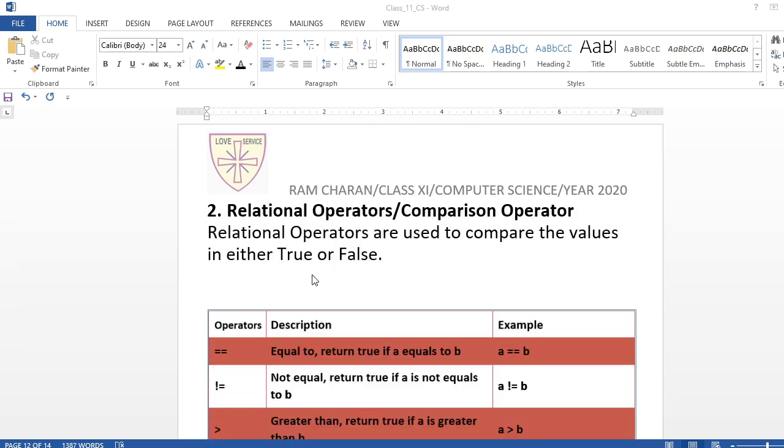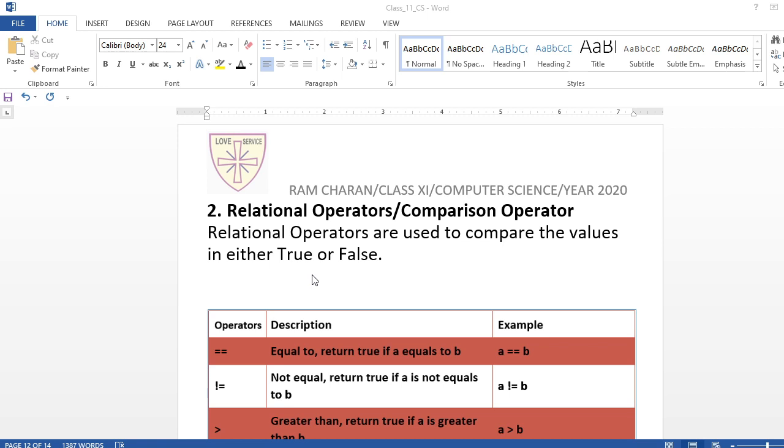Relational operator, understand? So what are we going to understand by relational operator? Arithmetic we already did. Now come back to relational. Relation is used to compare between two quantities. Python is going to return only true or false, depending on whether that condition is true or false.